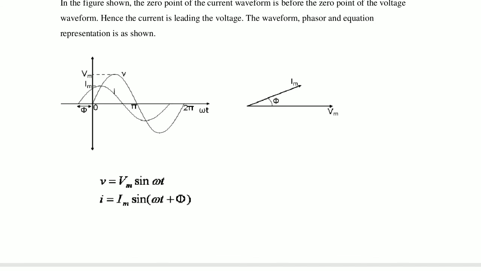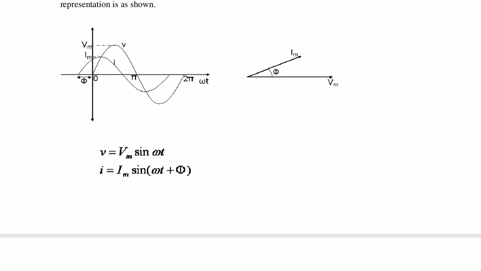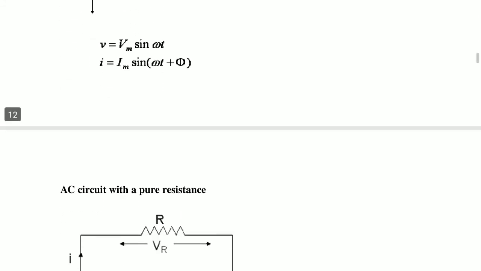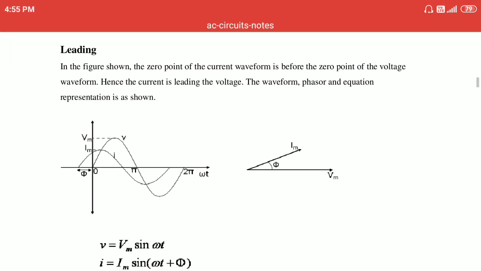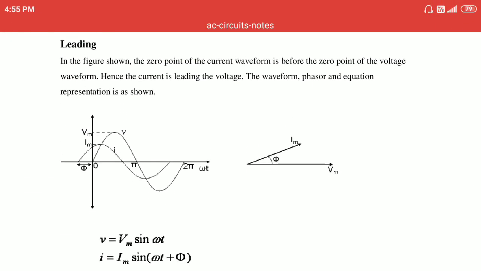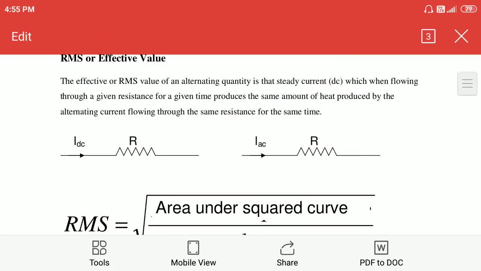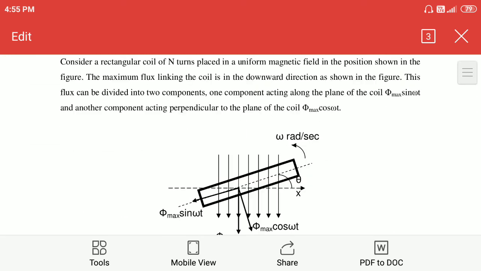The instantaneous equation is v equals Vm sin omega t. Since the current is leading, it is plus phi, so i equals Im sin(omega t plus phi). That is the leading position.